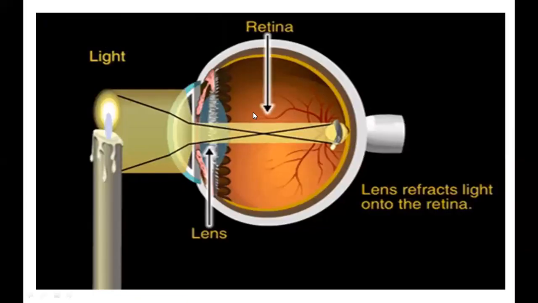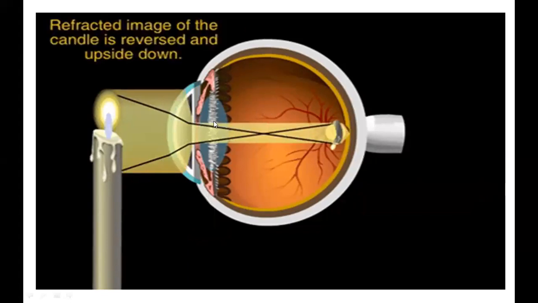So the lens, you can see it can auto change. Now here, can you see from the candle, the light is coming and the light is directed to the retina by the lens. So in grade 11, you will study a theory. Does anyone know the name of that theory? Yes, some have sent the answer.